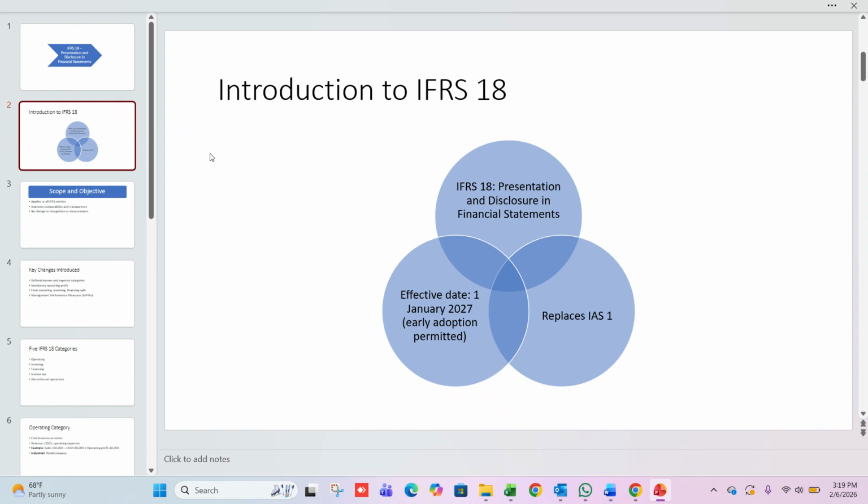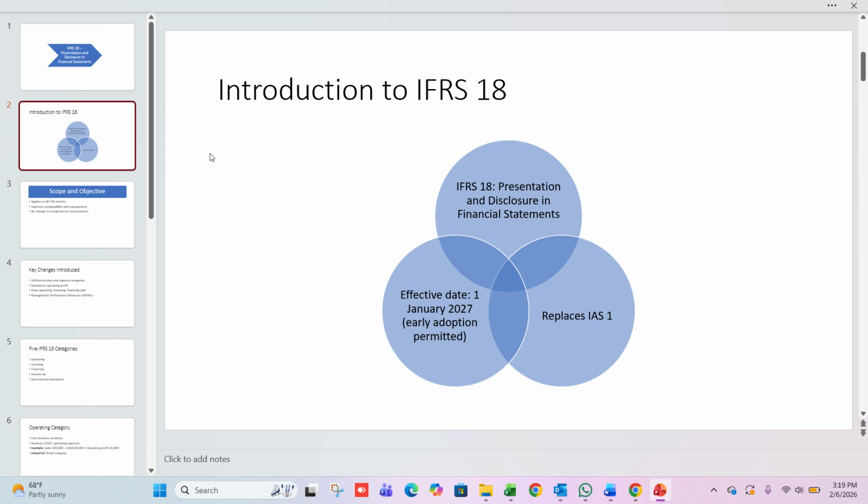IFRS 18 is titled Presentation and Disclosure in Financial Statements and it replaces IAS 1. The main reason IAS 1 was replaced is that companies had too much flexibility in how they presented profits, particularly operating profit, which made comparison difficult. IFRS 18 solves this problem by introducing a standardized structure.